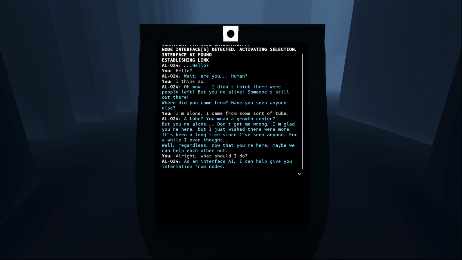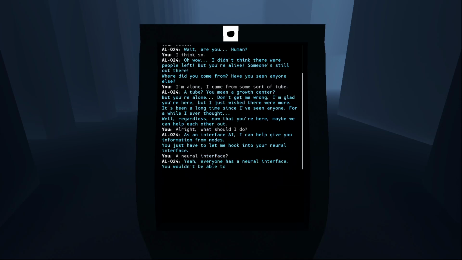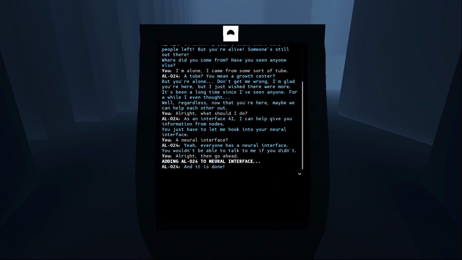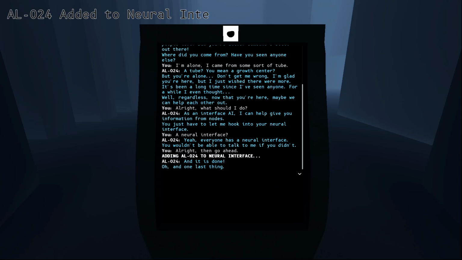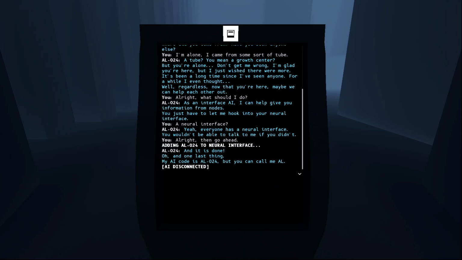Alright, what should I do? As an interface AI, I can give you information from nodes. You just have to let me hook into your neural interface. Neural interface? Yeah, everybody has one. Alright then, go ahead. And it is done. Oh, one last thing. My AI code is AL024. You can call me Al. AI disconnected.